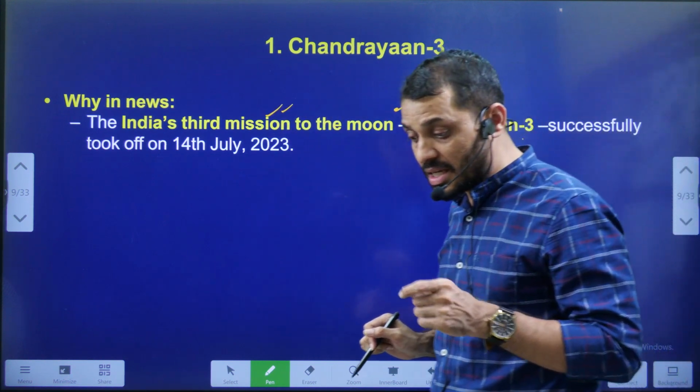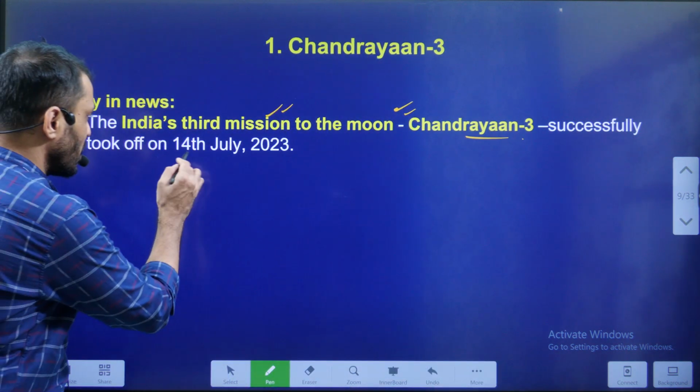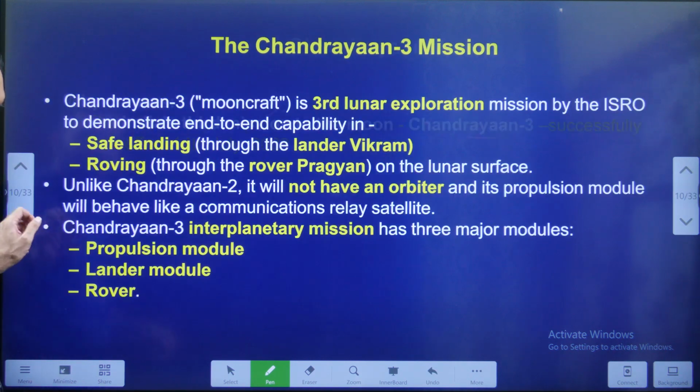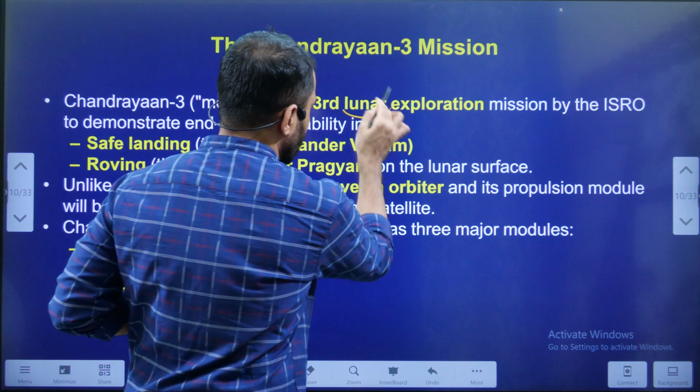Now we will see, it is India's third mission to the moon. The previous 2 missions are Chandrayaan-1 and Chandrayaan-2. This third mission was successfully launched on 14 July 2023, Chandrayaan-3. So obviously, what type of exploration is it?